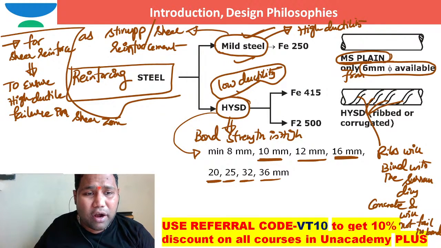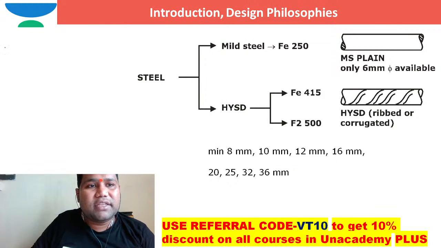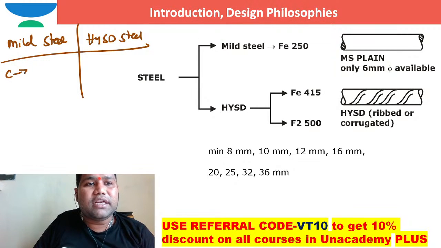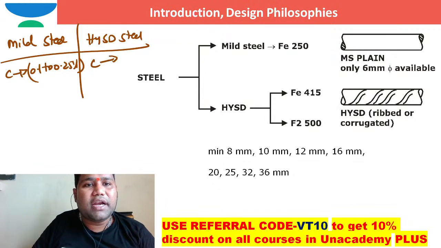I hope you have already come across this. This is mild steel, and this is HYSD steel. In mild steel, carbon content lies between 0.1 to 0.25 percent. In HYSD steel, carbon content lies from more than 0.25 to 1.5 percent.